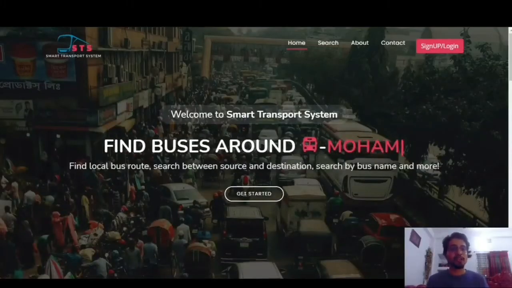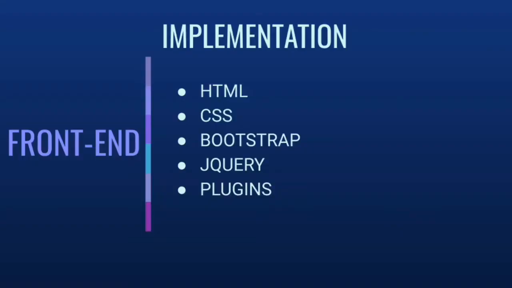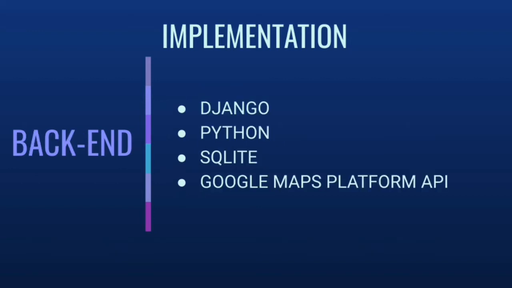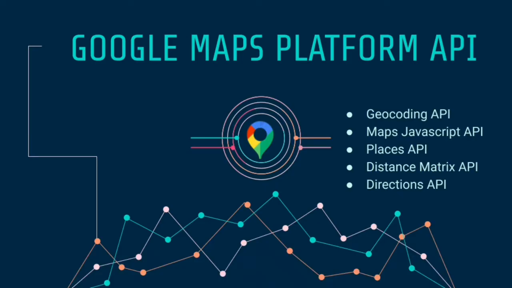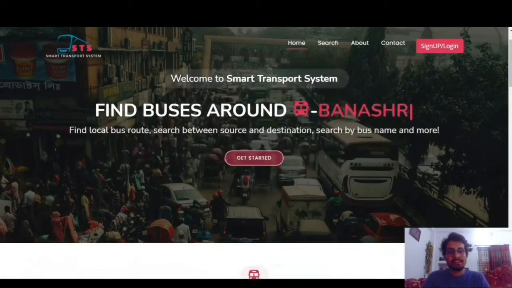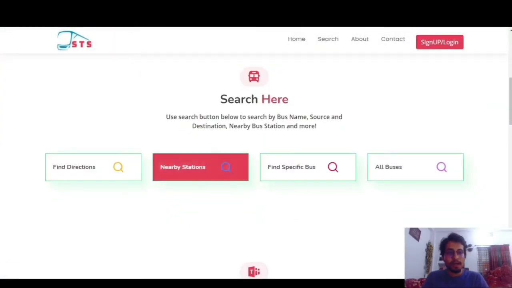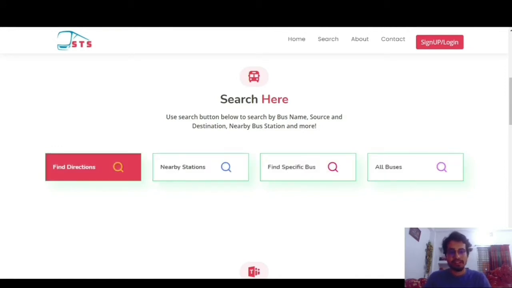Now take a look at the implementation part. For front end, we have used HTML, CSS, Bootstrap, jQuery and some plugins. For back end, we used Django, Python, SQLite and Google Maps Platform API. If anyone clicks the get started button, it will jump them to the main section of the website. There are 4 buttons here which are the main 4 features. First one is find directions.